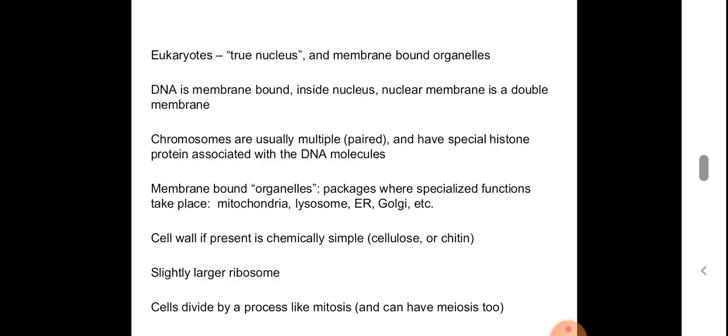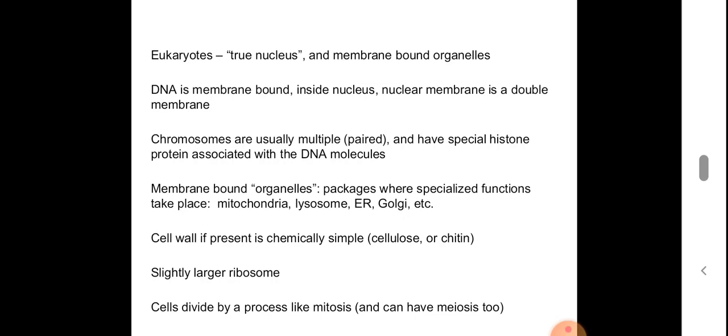Also we see many membrane bound organelles inside the eukaryotic cell like mitochondria, lysosome, endoplasmic reticulum, Golgi bodies, etc. And the cell wall, if present, is chemically very simple. It is made up of cellulose or chitin that we see in plant cells, not in animal cells.